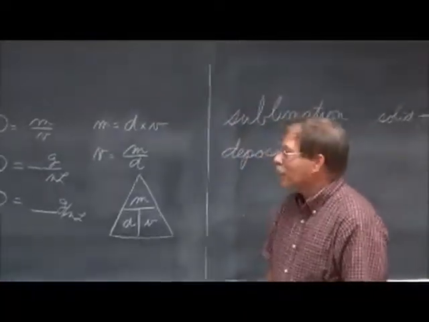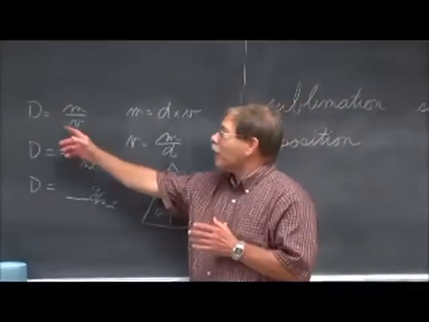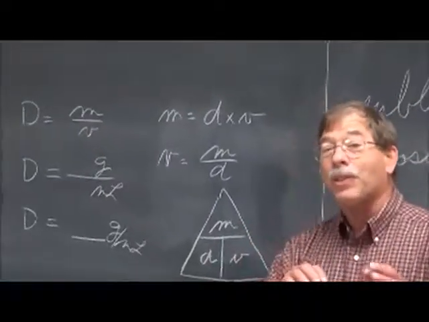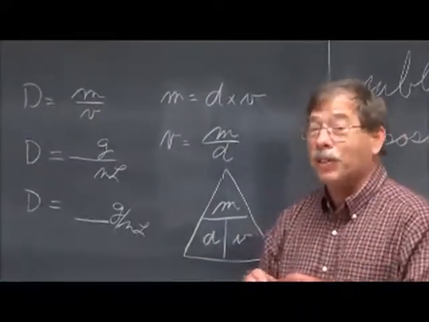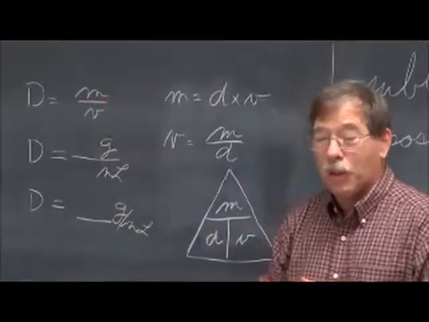Hello, folks. Today we're going to talk about density. Density has a formula. Density equals mass over volume. And that's a kind of neat formula because the formula tells you what the definition is. Density is the amount of mass per unit volume of something.